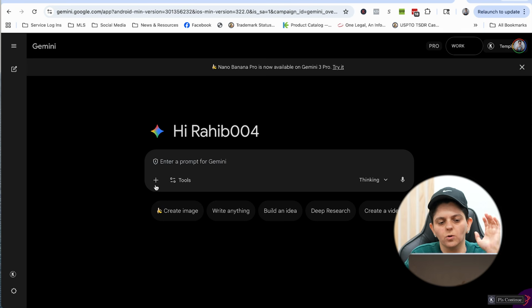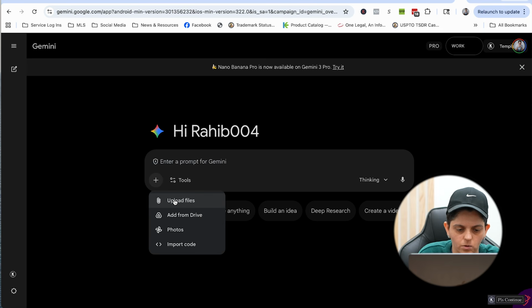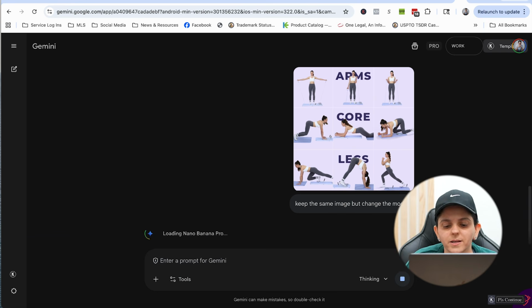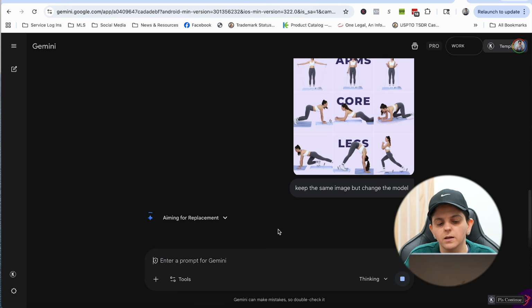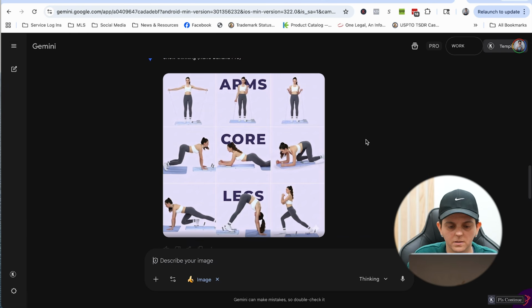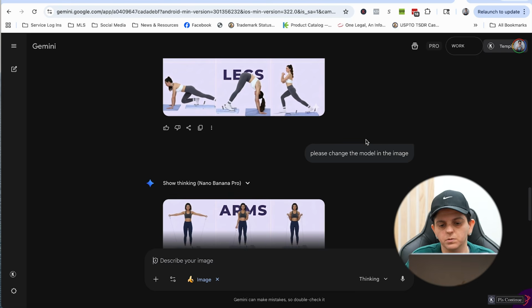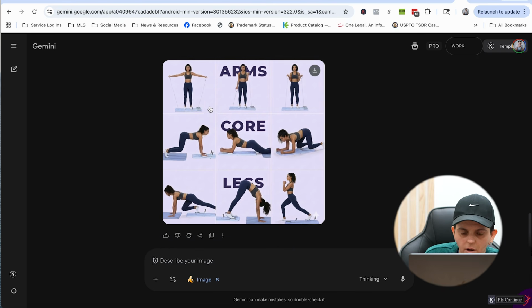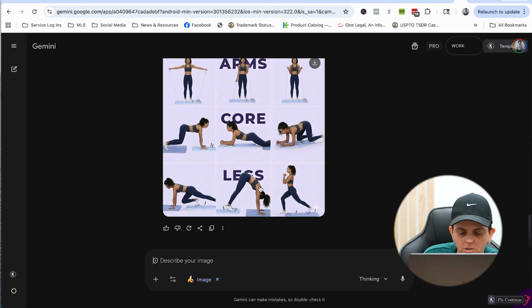From here, guys, you want to go to Nano Banana and upload the image. We want to use Nano Banana to change the images so it matches our brand instead of theirs, right? So we're using their same concept infrastructure, but we're using AI to replace those images with our own. As you can see, I posted this picture here and told it to please change the model in the image. So what it did is it changed the model. Same exact picture, it just changed the model.